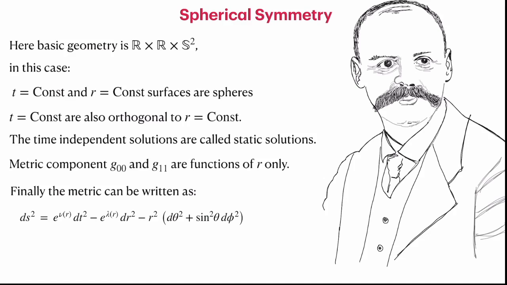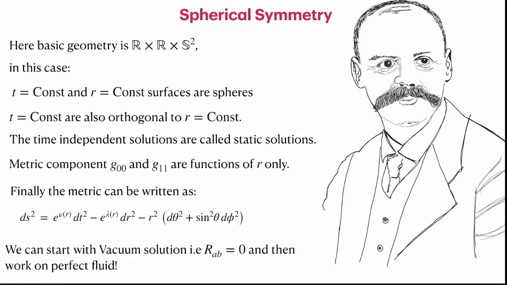However, these days people use algebraic software, and then it doesn't really matter whether you write it in this form or any other form. There is one advantage of writing in this form. When nu is equal to 0 and lambda is equal to 0, the metric represents the flat metric. So that is one of the advantages. And the sign simply does not change, so the metric signature is maintained. Whatever you do, this function remains positive, so one does not have any confusion regarding what we are looking at.